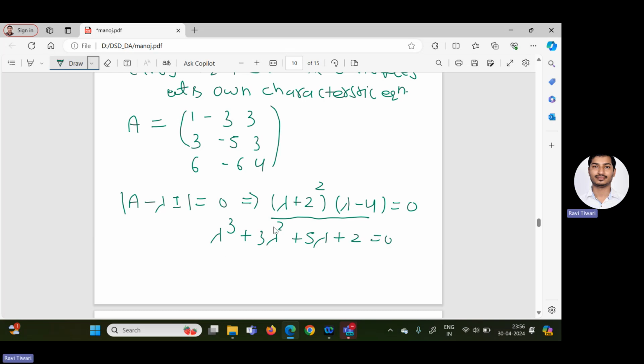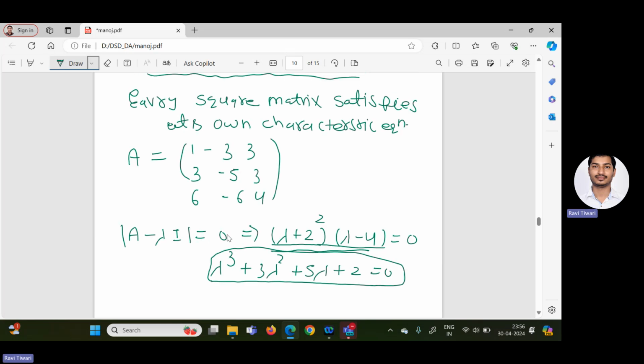This is just what I have assumed; if we solve it, we might get something different. So what is Cayley Hamilton theorem? According to the Cayley Hamilton theorem, every square matrix satisfies its own characteristic equation.